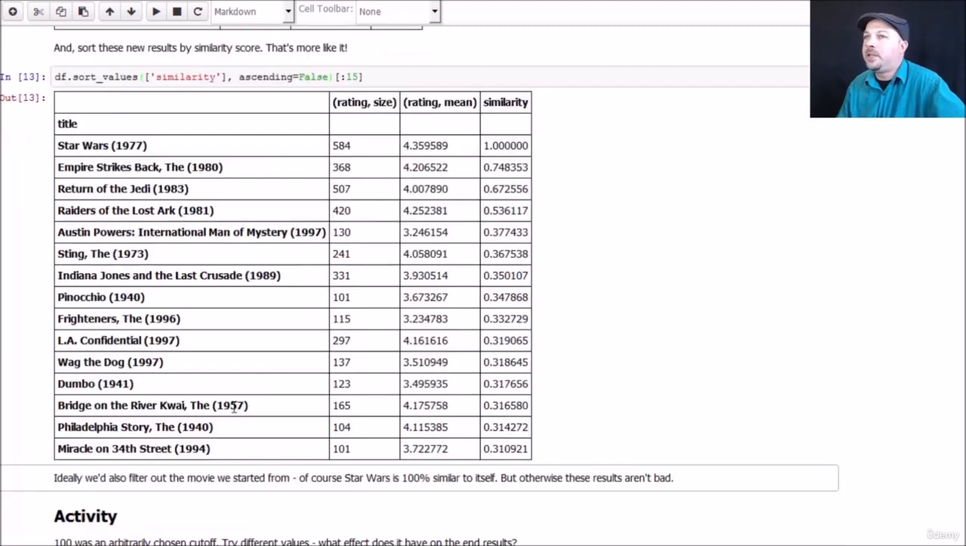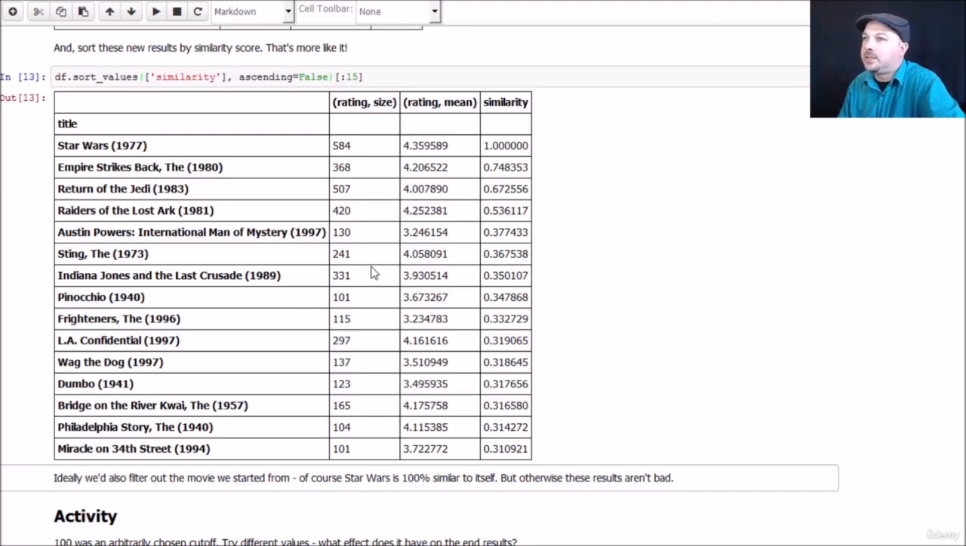Woohoo! Now ideally, we'd also filter out Star Wars. You don't want to be looking at similarities to the movie itself that you started from, but worry about that later. So if you want to play with this a little bit more, like I said, 100 was sort of an arbitrary cutoff for the minimum number of ratings. If you do want to experiment with different cutoff values, I encourage you to go back and do so. See what that does to the results.